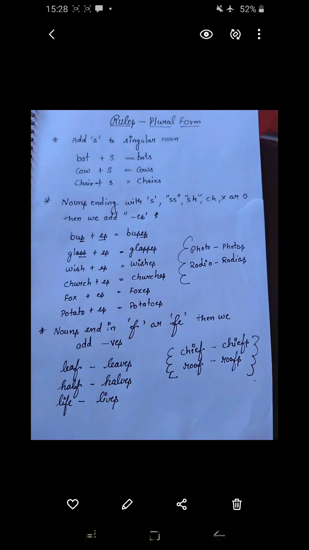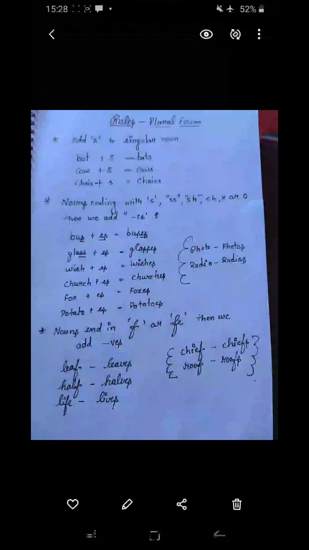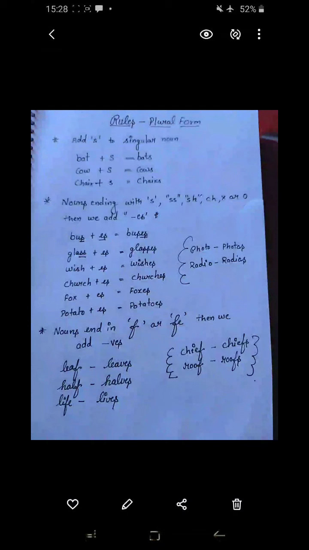But always adding s is not suitable for all words. So there are some words that demand something else. So here's the rule for that. If the singular nouns are ending with s, ss, sh, ch, x or o, then we have to add es to make that word plural.